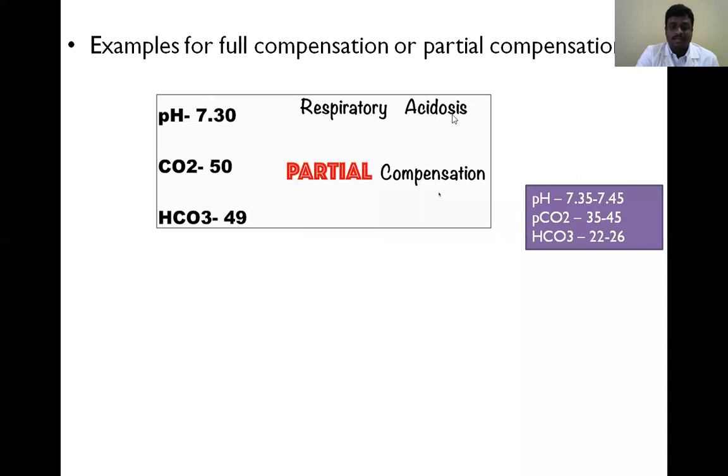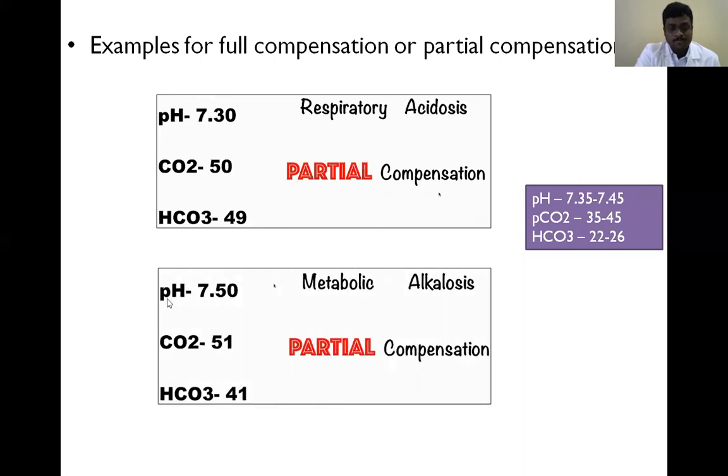Now, is this respiratory acidosis compensated with bicarbonate or not? Bicarbonate value is 49, which is greater than 26, a high amount. But the pH value is not in the normal range. Both bicarbonate and carbon dioxide are elevated, but pH is not near the normal range. So it is partial compensation. Next one: pH is 7.0, carbon dioxide is 51.